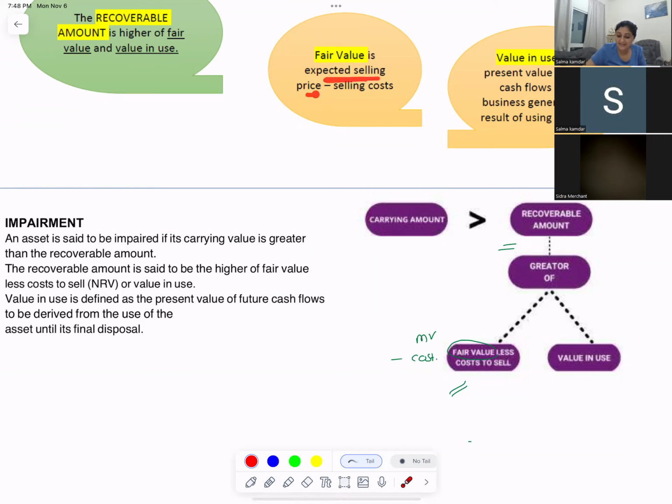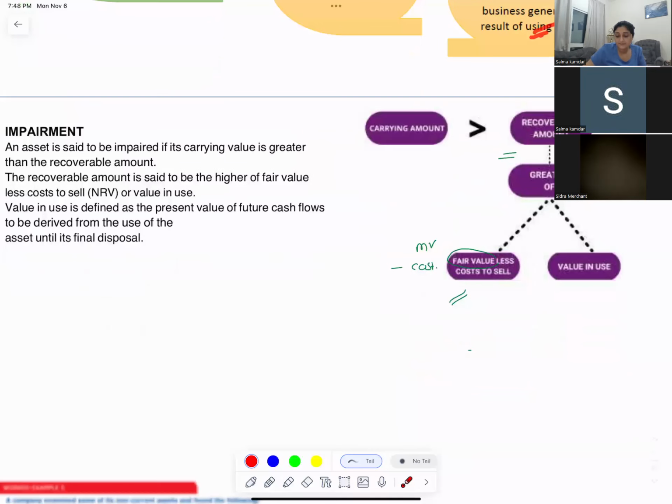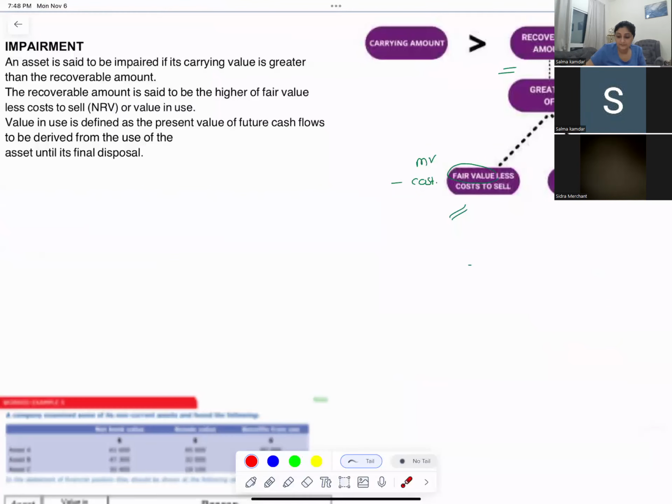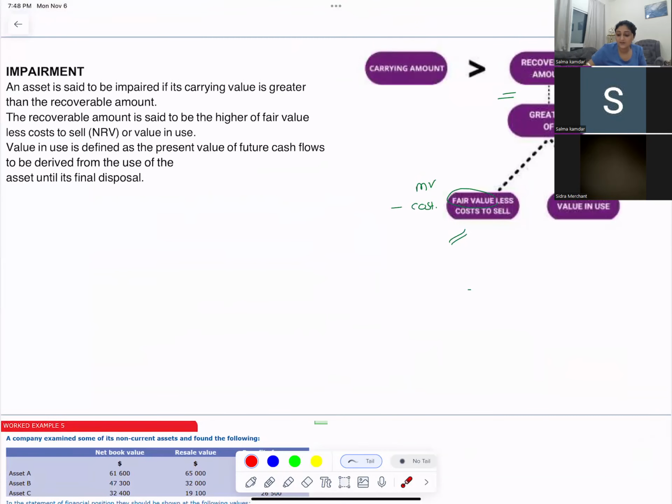Which fair value is called what? It is the expected selling price minus the selling cost. What is value in use? Value in use is the present value of the future cash flow into the business generated from using the asset. And what is recoverable amount? The amount you recovered from the asset after disposal. Recoverable amount is the greater of fair value less cost to sell or value in use. So whichever is higher, you will take that value as your recoverable amount.